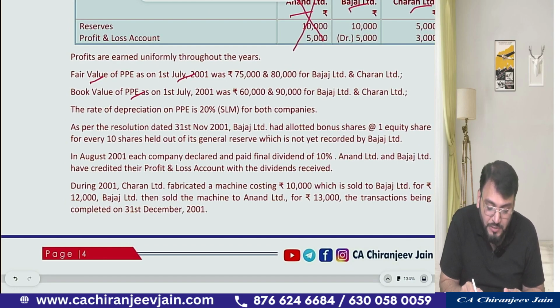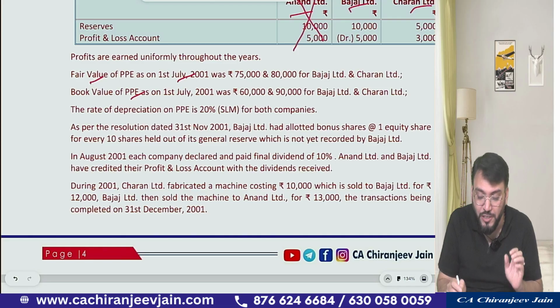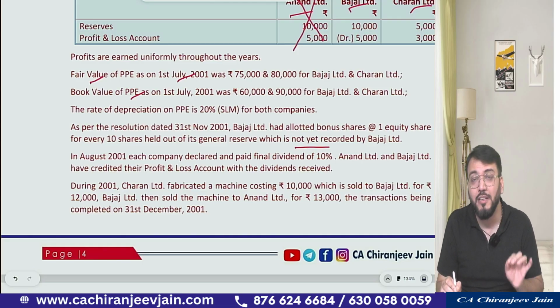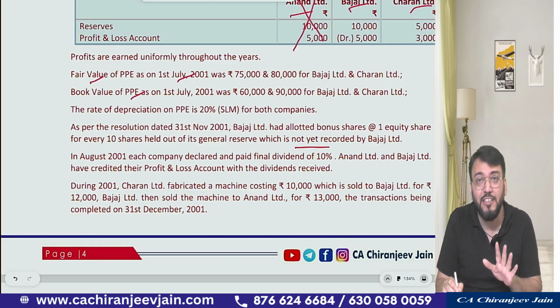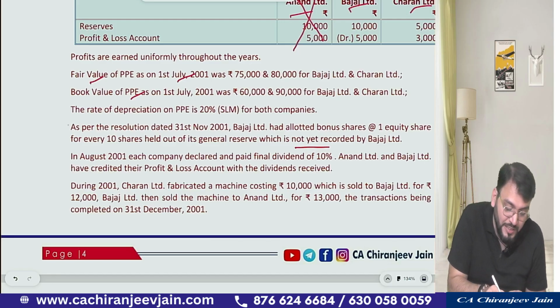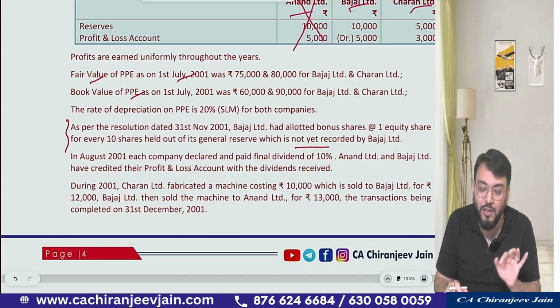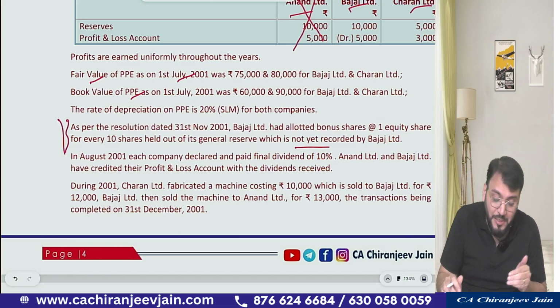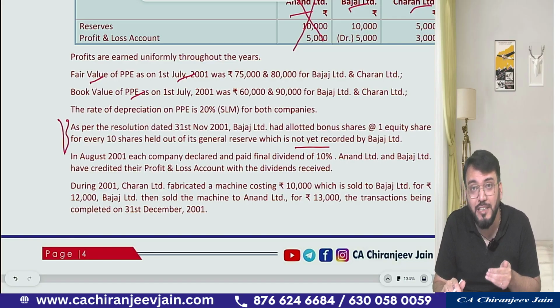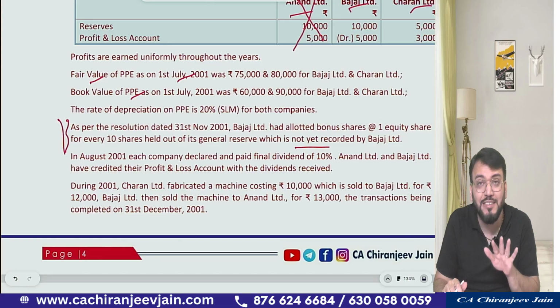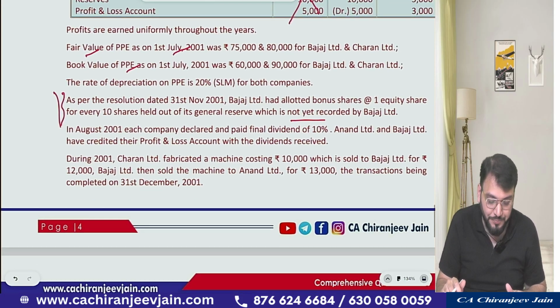Then bonus shares were given, that Bajaj Limited has issued bonus shares, but no journal entry has been recorded. Since the journal entry has not been recorded, there is one shortcut: you can ignore the entire bonus share adjustment and it will not affect the solution. I will say always use the shortcut, because ICAI also in one of the solutions has used the shortcut only. So I will say ignore it. Whenever the journal entry for bonus shares has not been done by the subsidiary company, you can ignore the entire bonus share adjustment from your solution. Got this point? Yes, sir.